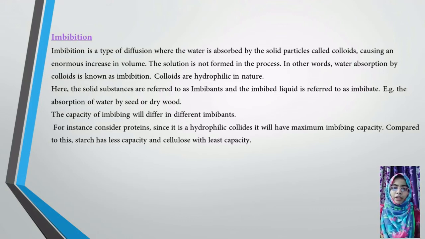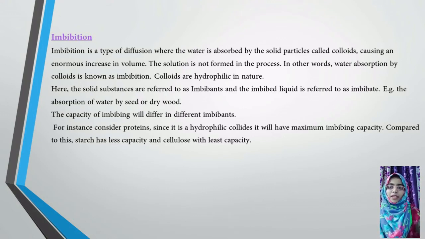During the rainy season, what happens? The wood which is present outside or in the open area gets more bulged, absorbs more amount of water and gets bulged up. Okay, the capacity of imbibing will differ in different imbibants. Of course, cotton cloths will imbibe faster than nylon or some other types of cloths. Yes or no? So there is a difference between imbibing capacities of different imbibants.